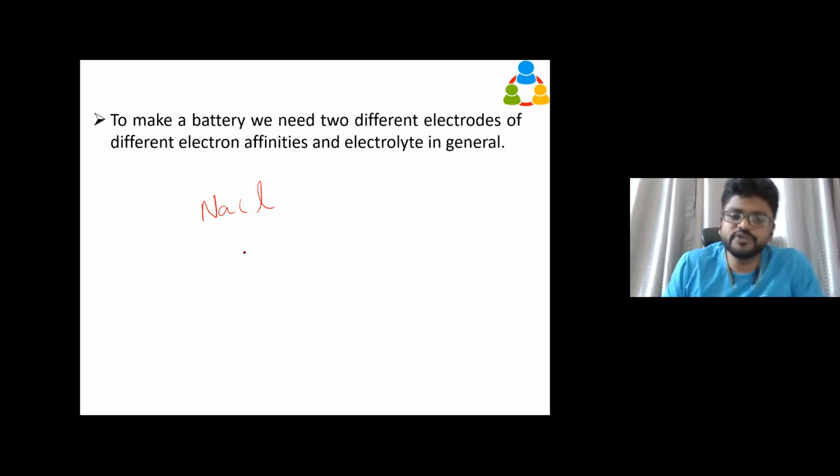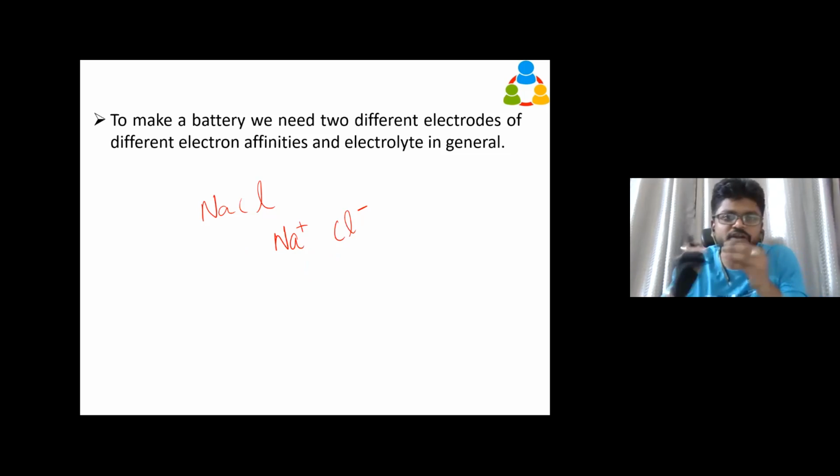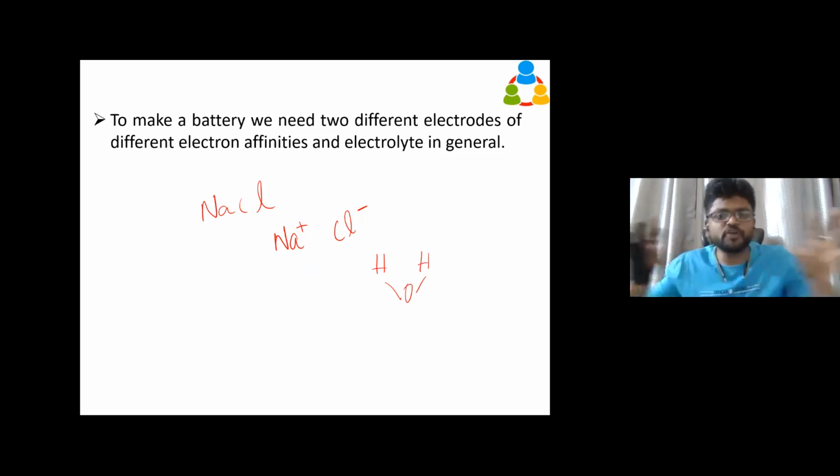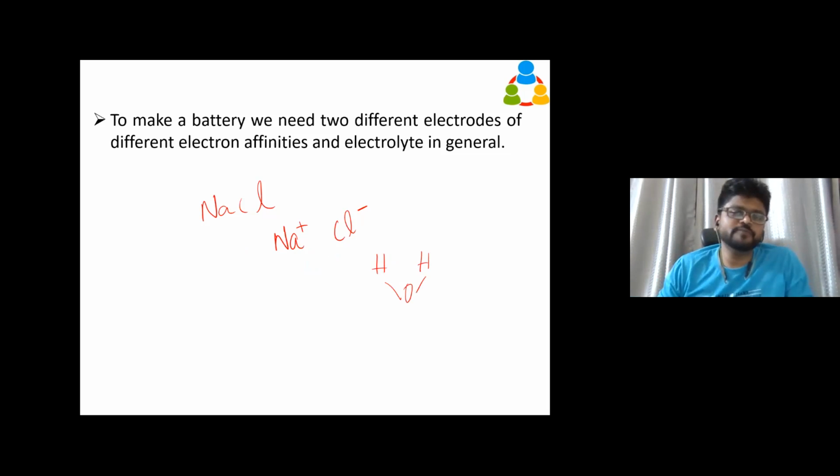It mixed uniformly throughout the water. How did it get mixed? It split into sodium plus ions and chlorine minus, cations and anions, and mixed with the water uniformly. That means it has gone and inserted in the water molecules, like H2O is the water molecule, right? So this is the water molecular structure. It has gone and inserted in the network of all the water molecules so that you can't find it. Dispersed uniformly. So these types of solutions are called electrolytes.